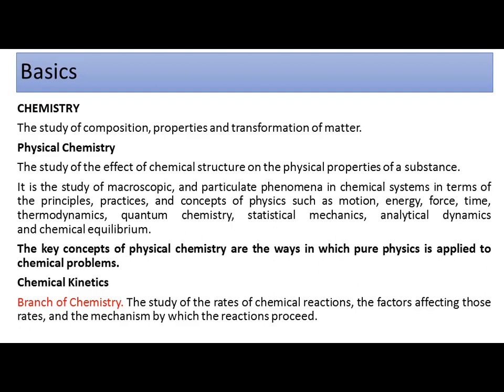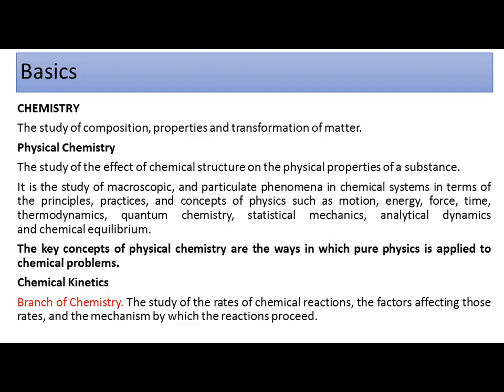The third one is what would be the mechanism of this type of reaction, and this is also called chemical kinetics. So this is the definition: it is the study of the rate of reaction, the factors affecting the rate of reaction, and the mechanism of the reaction.